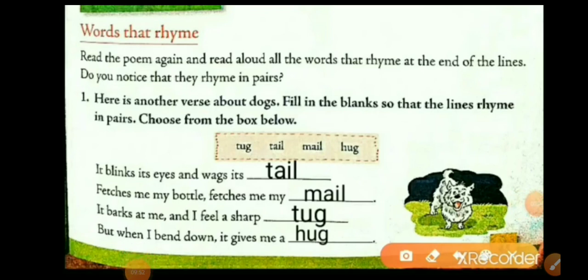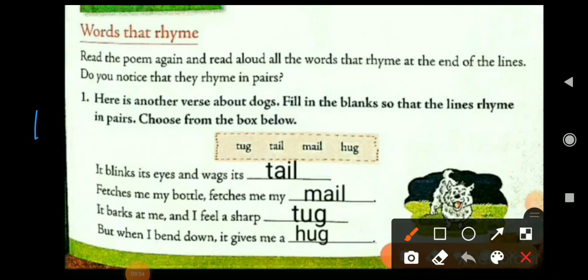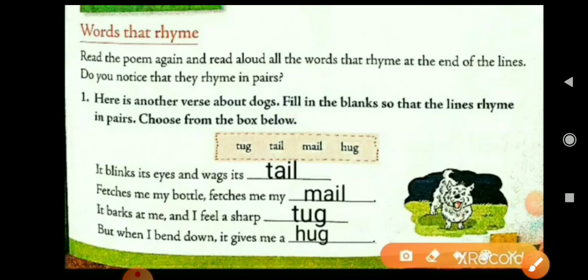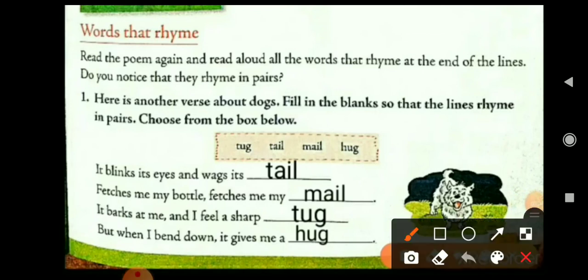Now come to the last exercise that is given here. Words that rhyme. So here are some more words about dogs. Fill in the blanks so that the lines rhyme in pairs. Choose from the box below. As we can see, some words have been given here and we are supposed to fill these words in the correct blank. Okay. So it blinks its eyes and wags its tail.